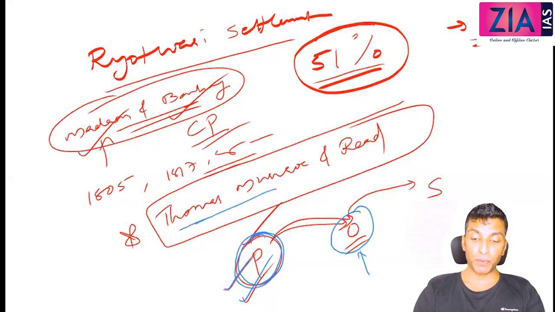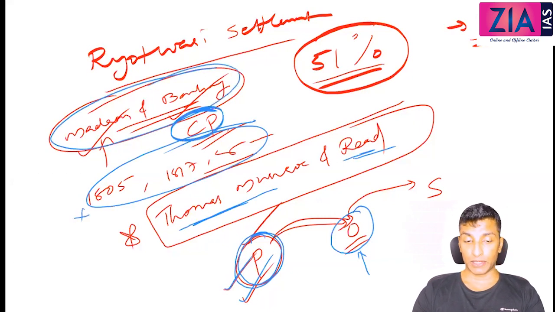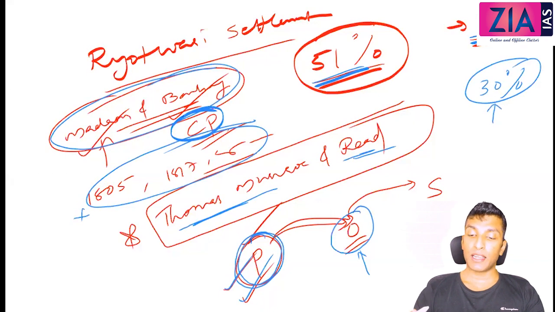Introduced by Thomas Munro and Reed, in different phases, so the year is not important for you. Where? Madras, Bombay and the central provinces: south and center. The previous was east; here it is south and center. The previous was 19%, this is 51%. So 70% is over, 30% is left out. The next one will cover this 30%. Which area is left out? The northern part. So the next will be in the northern part. We'll discuss that soon.